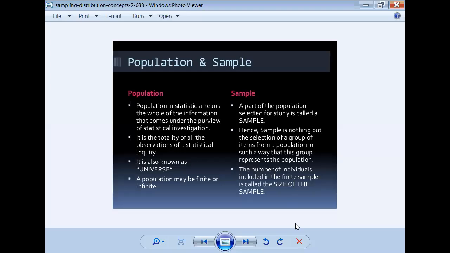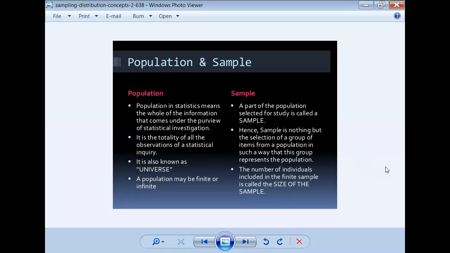Okay, my next unit 3, exact sampling distributions. In unit 3, exact sampling distributions, we have to discuss a few basic definitions. Number one, what is the difference between population and sample?